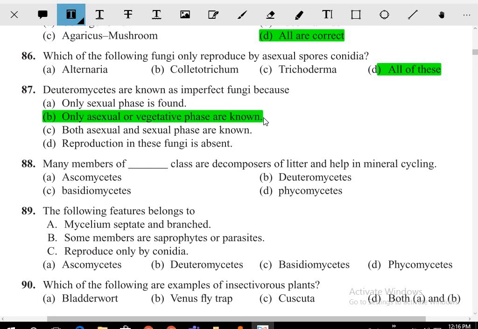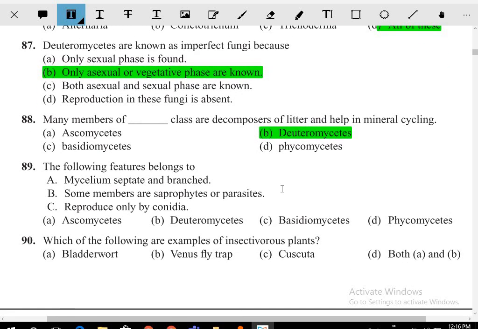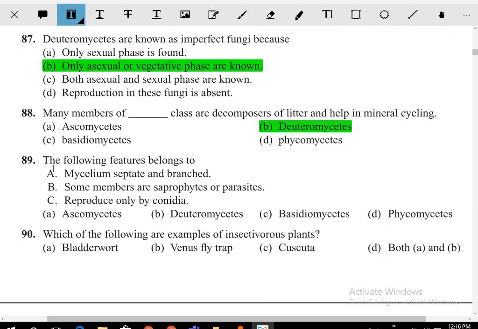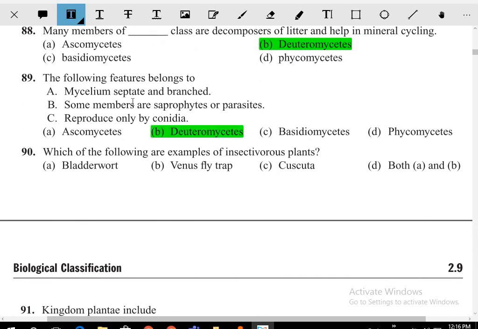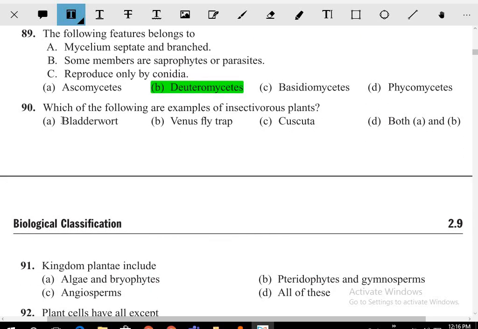Many members of dash class are the decomposers of the litter and help in mineral cycling के लिए help करेगा. So the answer is what, Deuteromycetes. The following features belong to the Deuteromycete: mycelium septate, some of the members are saprophytes and parasitic, reproduction only by conidia. Which of the following is an example of an insectivorous plant? Insects को खाने वाले plants हैं, bladderwort and Venus flytrap. So answer is what, A and B.